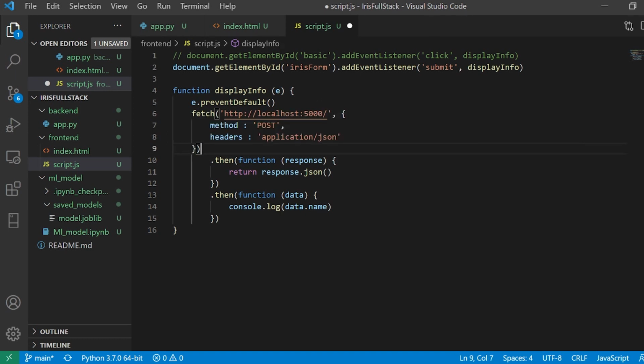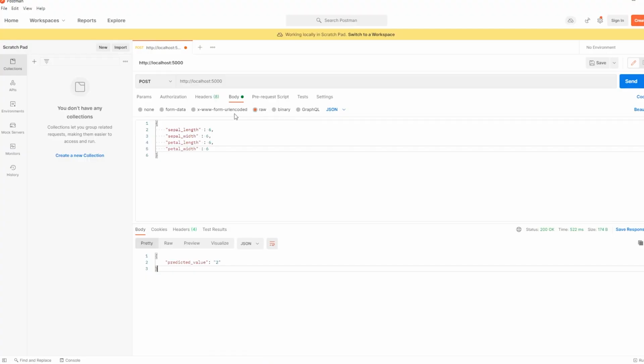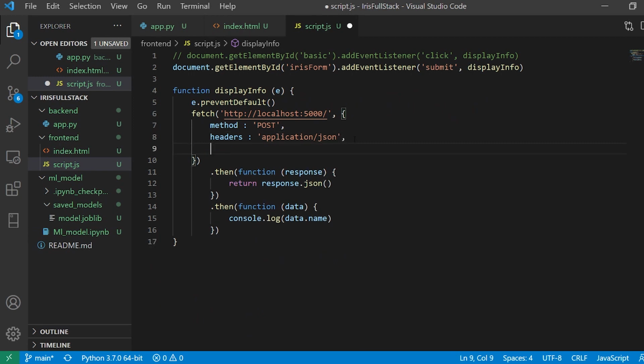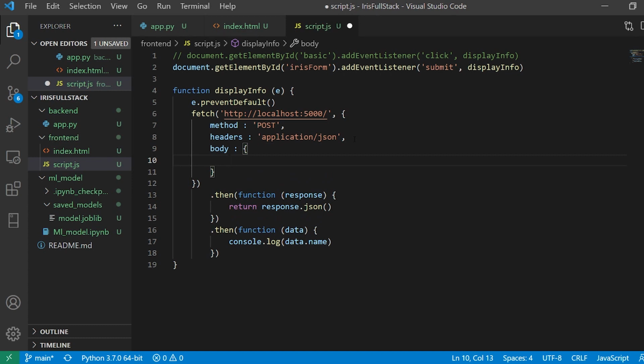Okay, because we are going to pass it the JSONified data. And if we check in Postman also, we are selecting it as raw followed by JSON. So you cannot directly pass it. You need something in order to enclose that data in a certain fashion, and the way we are going to do it is by using the body. So I'll say body, and this body is where you are going to pass your data.